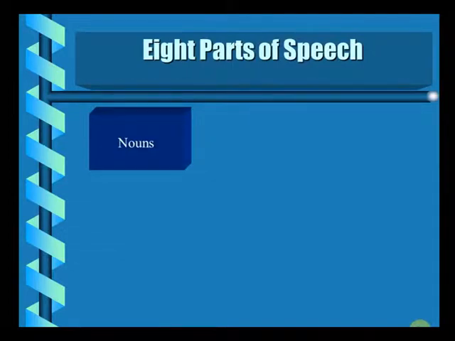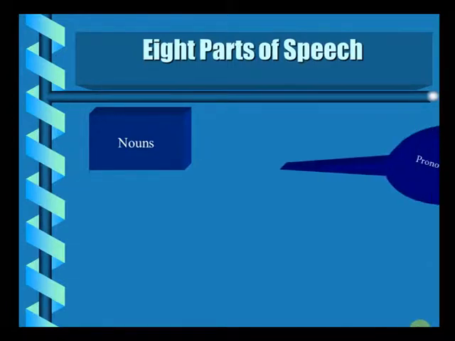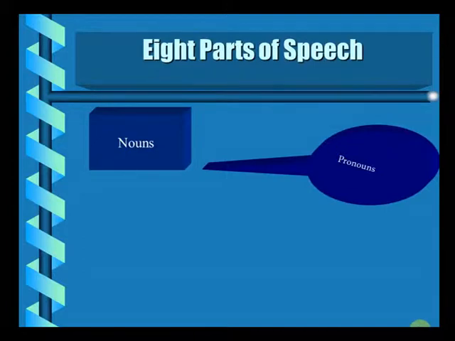So we have the first and foremost type of part of speech, which is most significantly used, that is nouns. The second type appearing here is pronouns. Pronouns are the words which are used in place of nouns. We'll have a detailed discussion around all these parts of speech later.